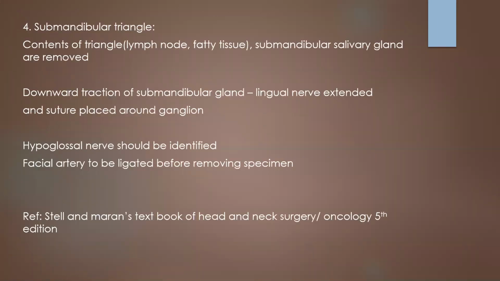Next area of attention is the submandibular triangle. The contents of the triangle, like lymph nodes, fatty tissue, submandibular salivary gland, everything is removed from here. While separating the submandibular salivary gland, with downward traction of the gland, the lingual nerve is exposed, and a suture will be placed around the ganglion that is responsible for secretomotor function. So the hypoglossal nerve should be identified here, and the facial artery to be ligated before removing the specimen.